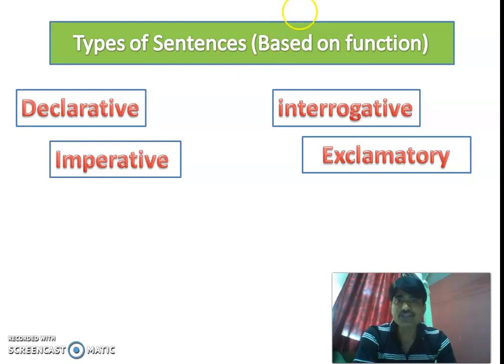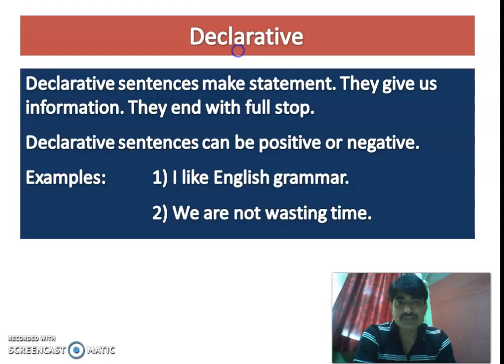What exactly is the function? Sometimes they seek information, sometimes they express emotions, sometimes they ask questions, sometimes they declare statements. So based on the function, the first type is declarative. Declarative sentences make statements, and statements mean we simply inform something. It may be positive or it may be negative.